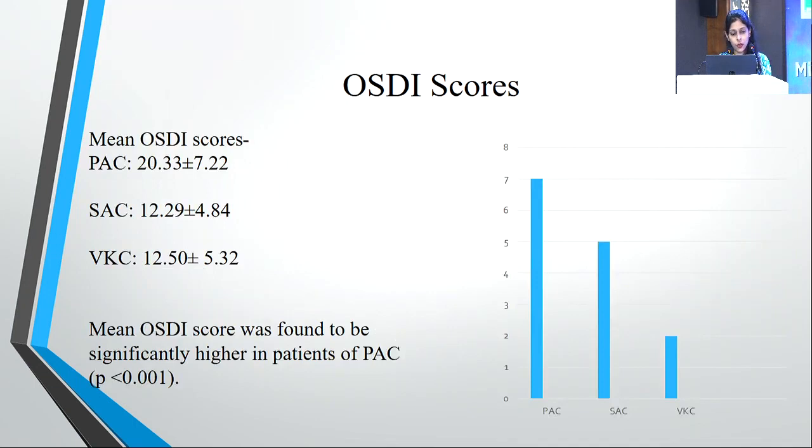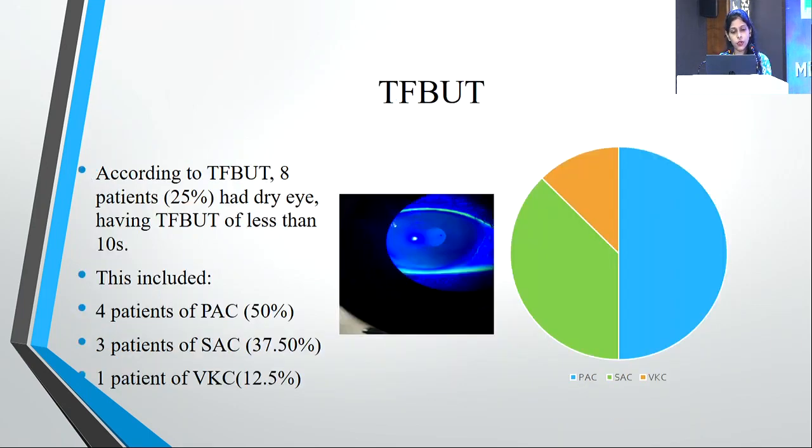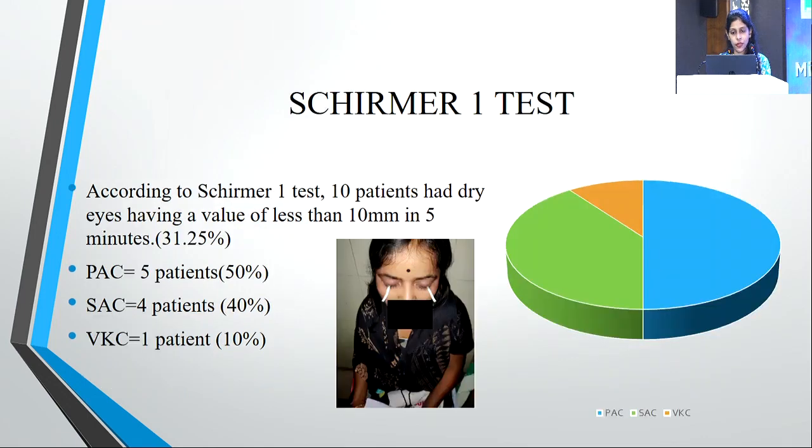The mean OSDI score was found to be significantly higher in patients of perennial allergic conjunctivitis, with a mean of 20.33 plus or minus 7.22 standard deviation, having a statistically significant p-value of less than 0.001. And according to TFBUT, 25% of patients had dry eye, having a TFBUT of less than 10 seconds, which included 4 patients of perennial, 3 of seasonal, and 1 patient of VKC.